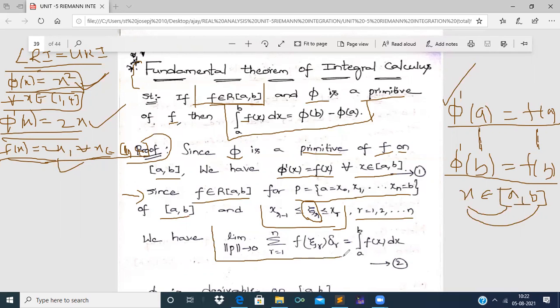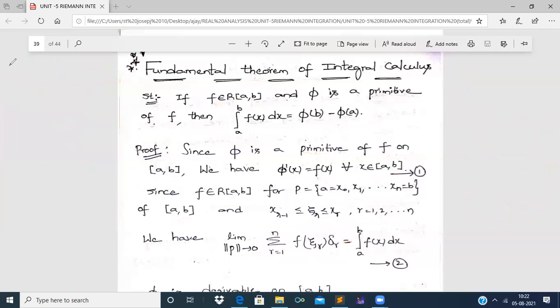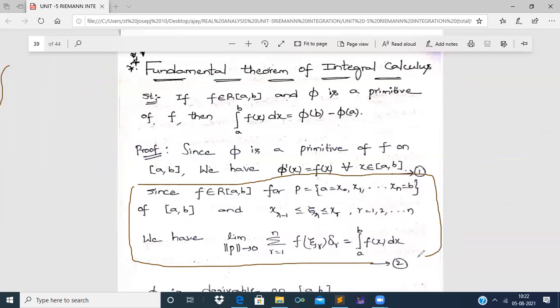What is that condition? Limit norm p tends to 0, summation r equal to 1 to n, f of xi r into delta r is equal to the integral over a to b f of x dx. Let us see what this means. Since f is Riemann integrable, I will clear all the drawings and explain this step. Observe carefully.